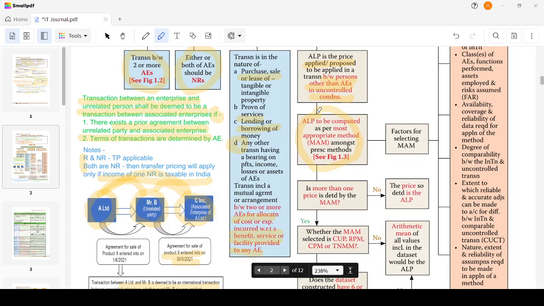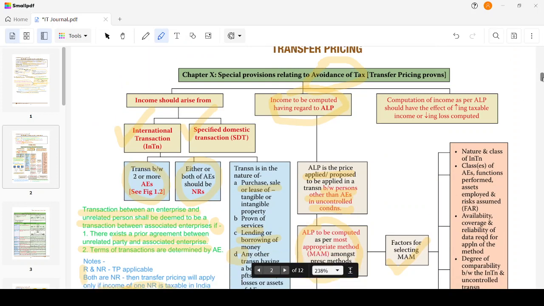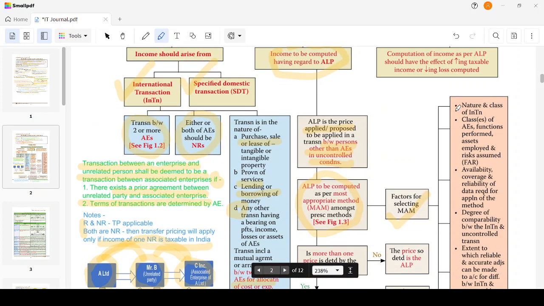Okay, what are the factors involved in the most appropriate method selection? It could be the nature and class of international transaction. Classes of associate enterprise functions performed, assets employed and risk assumed. That is FAR. Availability, coverage, and reliability of data required for application of the method.